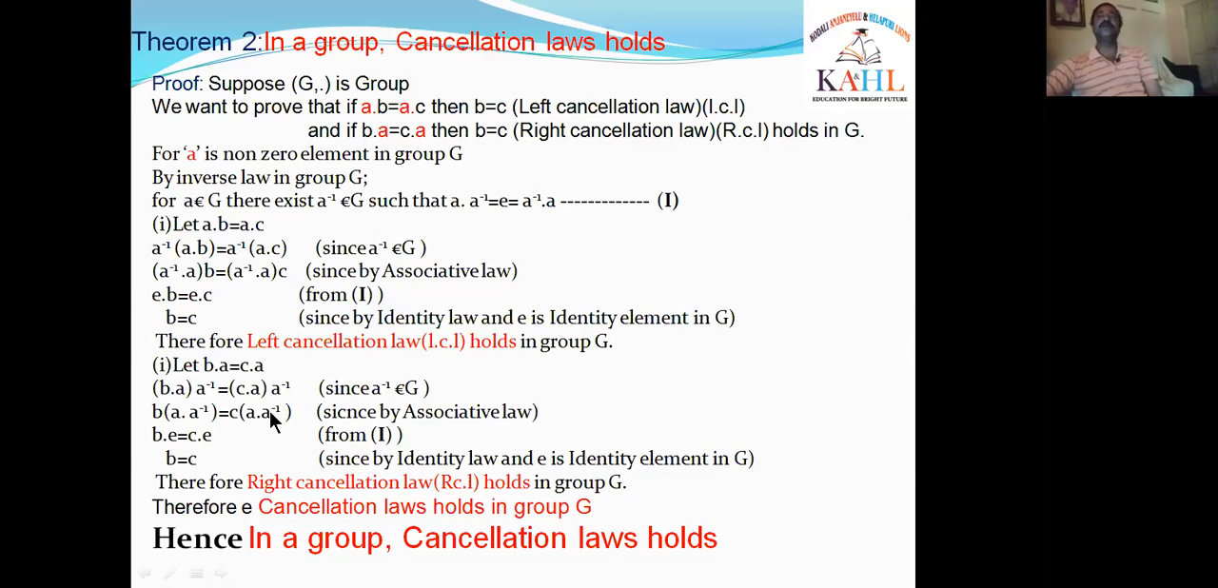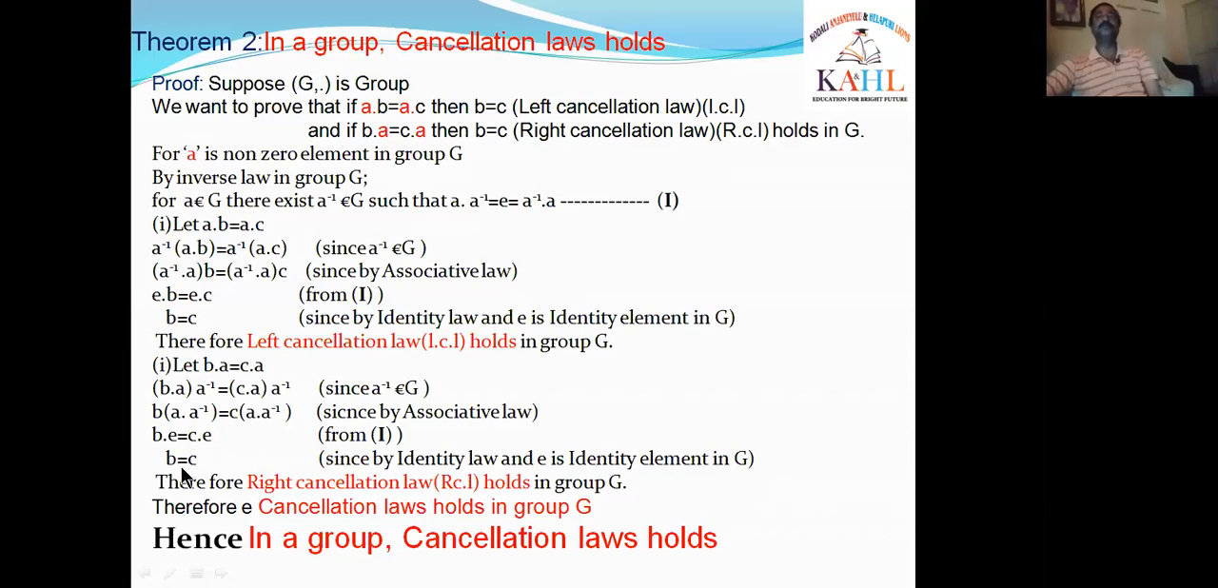What about A dot A inverse? Again from 1, A dot A inverse is E. Now B dot E is B because E is the identity element, so B comes out as B. What about C dot E? Again E is the identity element, so C comes out as C. C dot E is equal to C. What we have taken? B dot A is equal to C dot A.